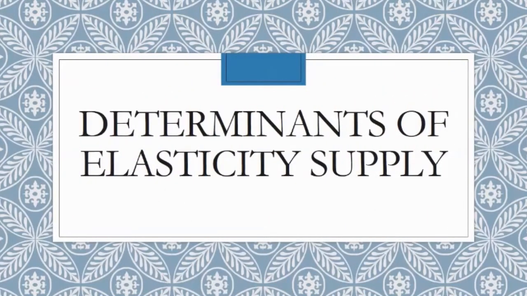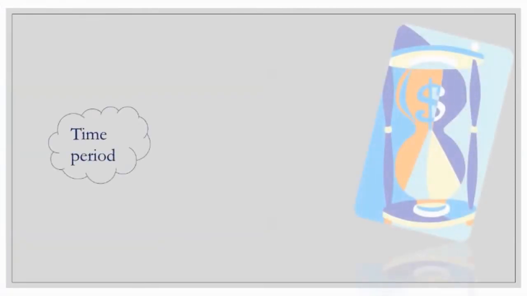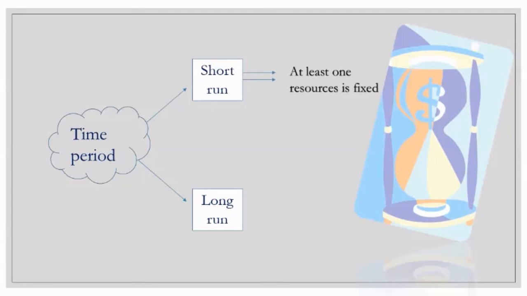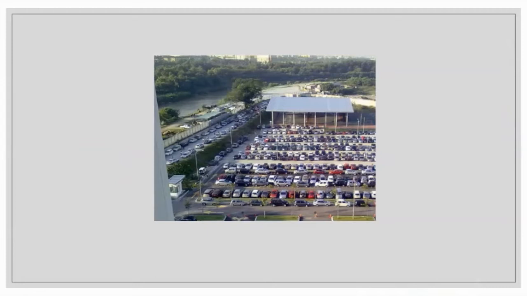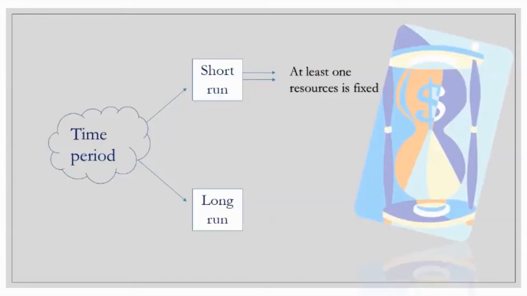Now we are going to talk about the determinants of elasticity of supply. The first determinant will be the time period. Time period can be broken into two parts, which are short run and long run. In the short run, at least one of the resources used in production cannot be changed. The example of short run is the parking bay at Taylor's University. The graph is perfectly inelastic in the short run because it is impossible for them to increase the quantity in a short time.